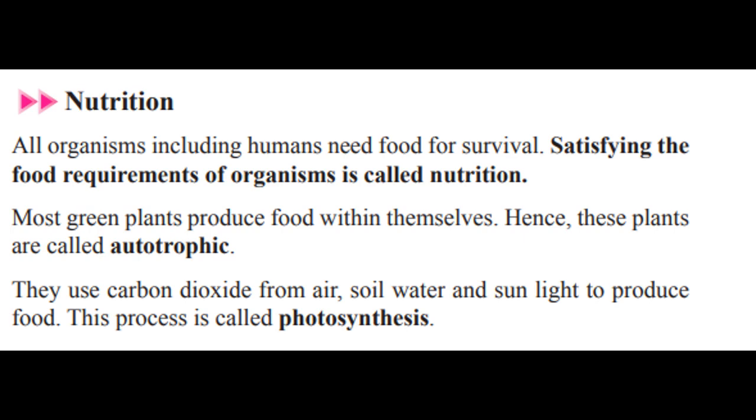Green plants is the first factor. Carbon dioxide, number 2, from air. Soil water. Third one, and sunlight. To produce food, all these 4 factors are essential for plants.